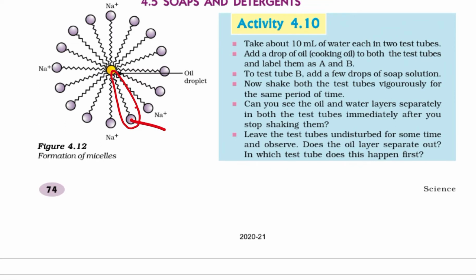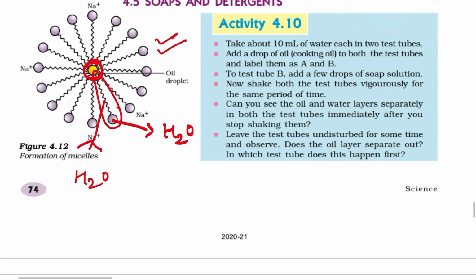Now this hydrophilic end will always be attracted towards water, H2O, and the hydrophobic end will always try to go away from water. So it will cling to the oil or dust particle which is shown here. And when many molecules of soap join to the oil molecule, it forms a structure like this which is called a soap micelle.